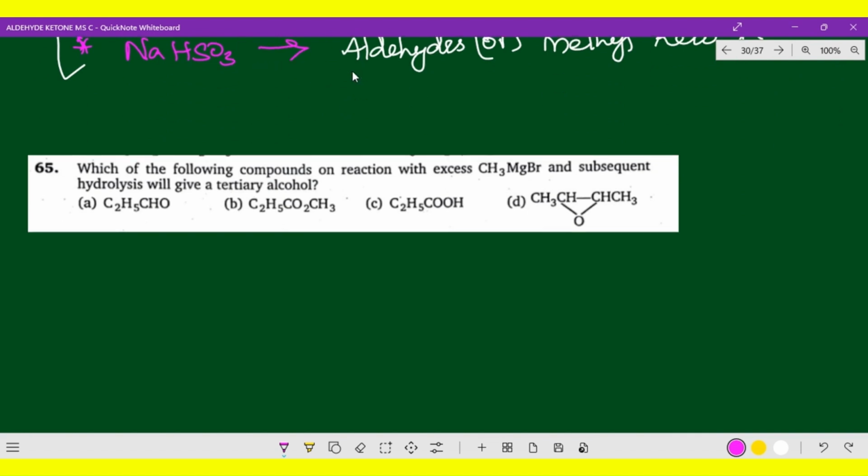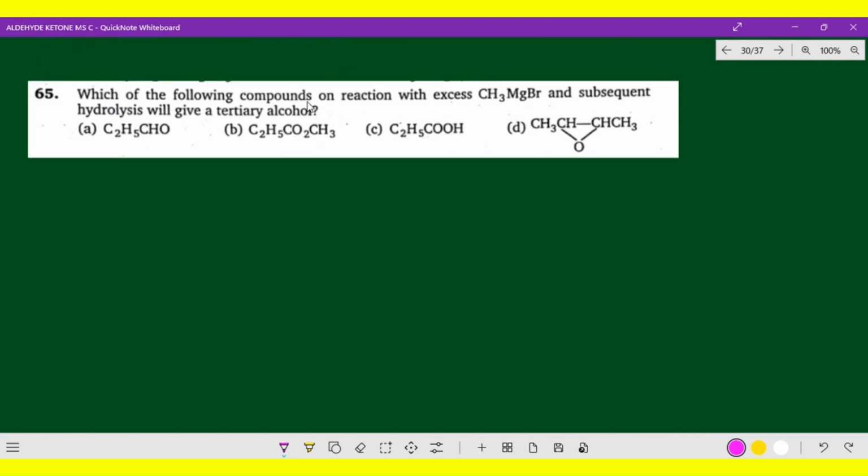Now question number 65. Which of the following compounds on reaction with excess of CH3MgBr, this is Grignard reagent, CH3MgX, and subsequent hydrolysis with water, H2O, gives a tertiary alcohol? See, where do we get the tertiary alcohol?